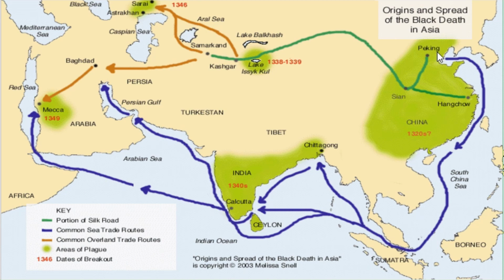The next question focuses on how the disease goes from China all the way to Britain, which is obviously a huge distance. So how does it cross such a big distance? Well, the key was trade routes. A trade route called the Silk Road, and I'm highlighting the start of it here in the green. The Silk Road connected Europe to China.